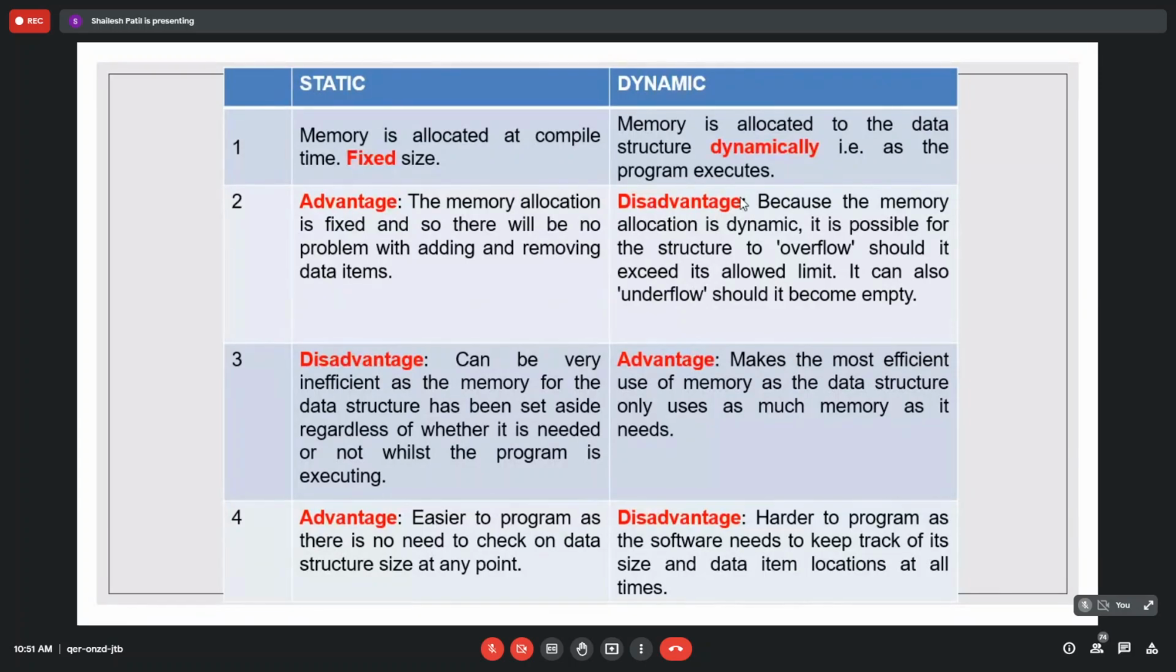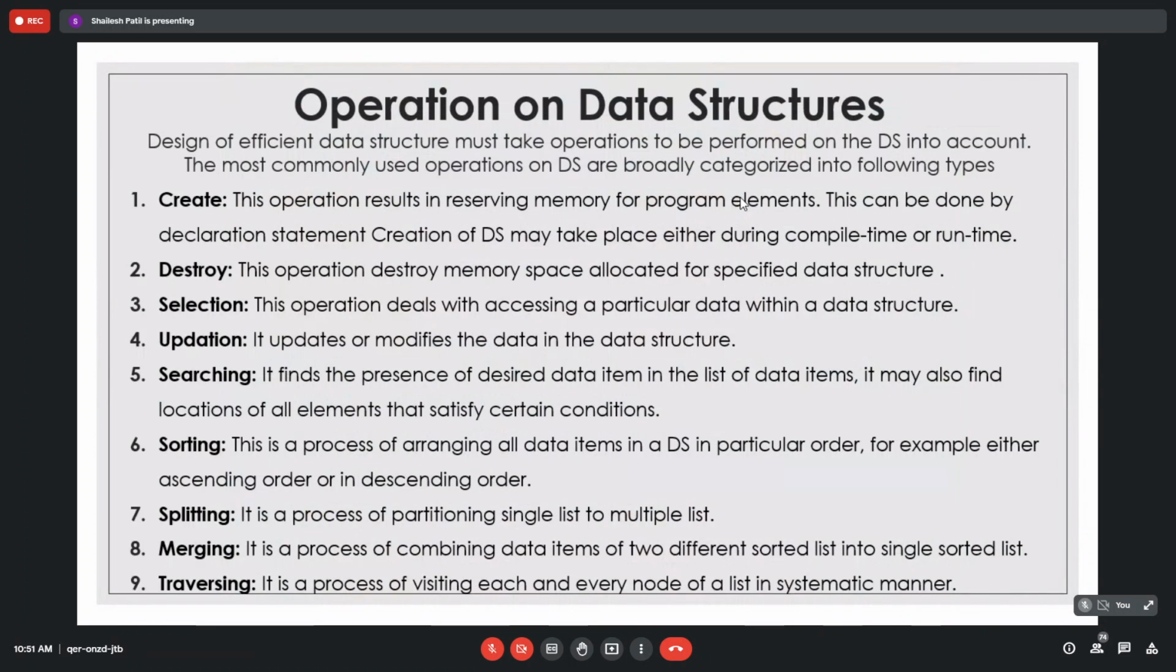Then again, the disadvantage of static, you know, is that it can be very inefficient in memory use. In the same example, if you have only 10 elements and you declare an array of 100, that is wasted. And if you have 11 elements and you declare an array of 10, that is a disadvantage. Static is easier to program and dynamic is harder to program. So we have covered this. The next thing, we will look at the operations on the data structure.